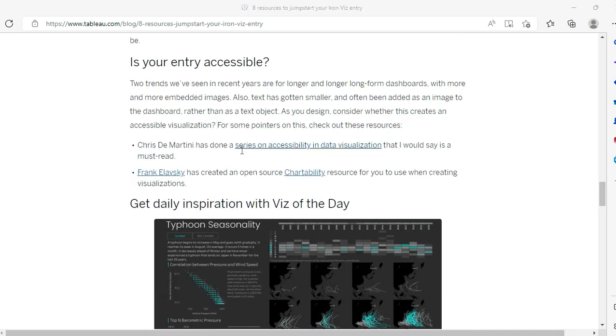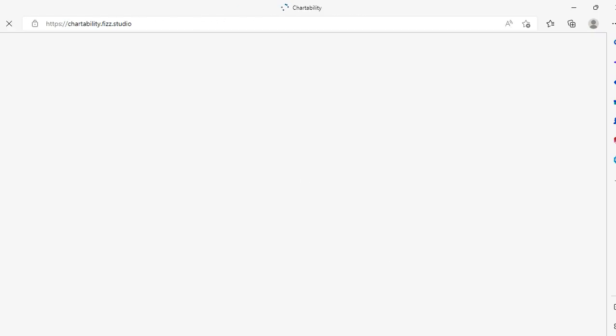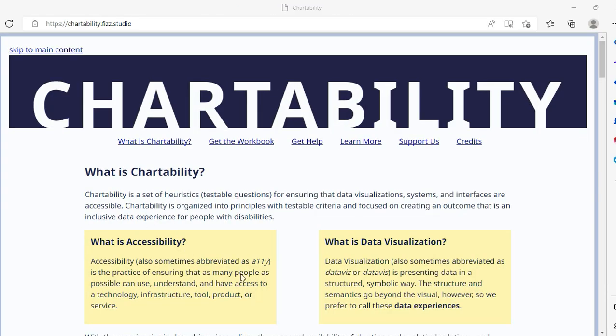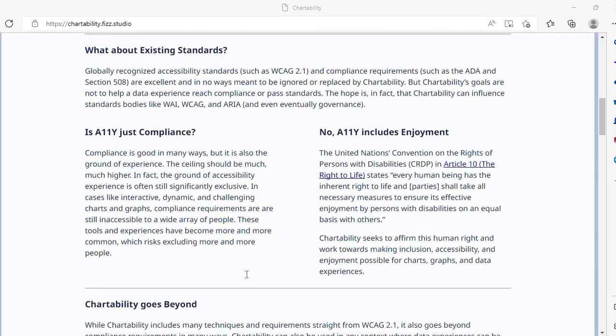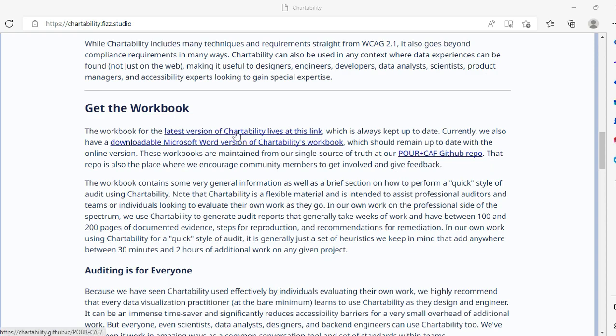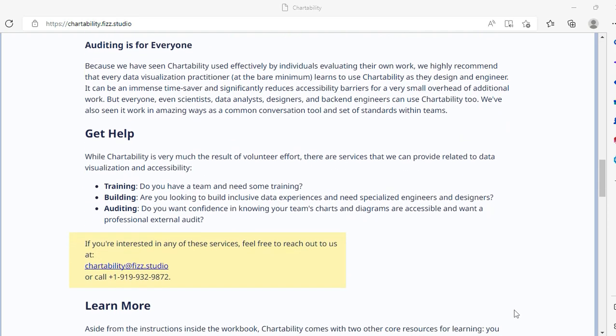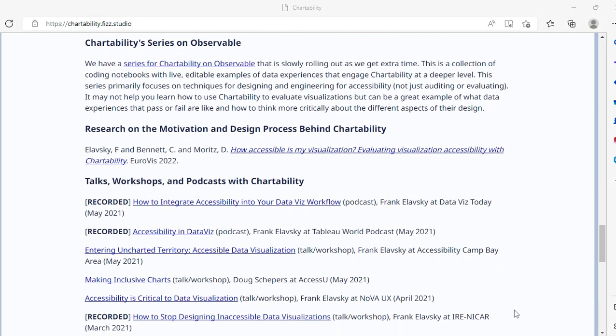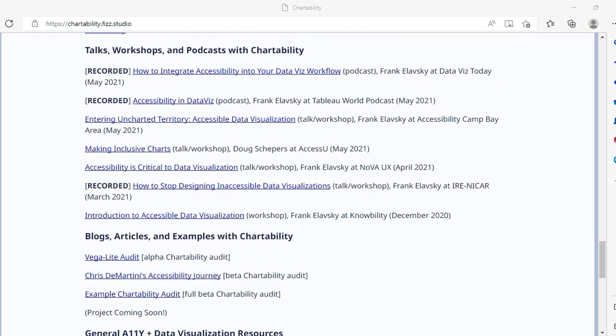There are some other fantabulous blogs there. Is your entry accessible? Just go there and read those blogs. You can see there are some open, pretty cool resources, for example chartability. What is chartability? What is data visualization? You get a lot of free resources there. The latest version of chartability lives at this link, and there is a downloadable Microsoft Word version of the chartability workbook. You have got a lot of free stuff, free but not cheap. It's really high quality stuff.